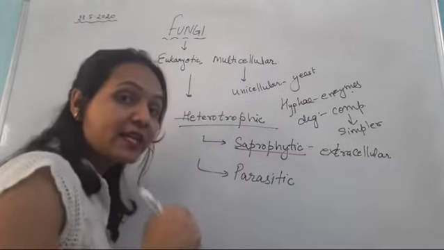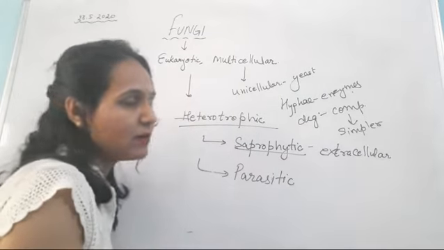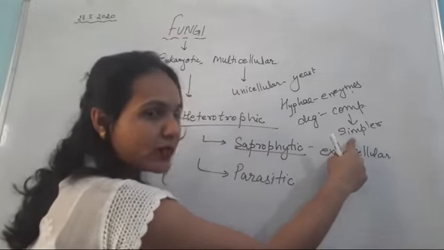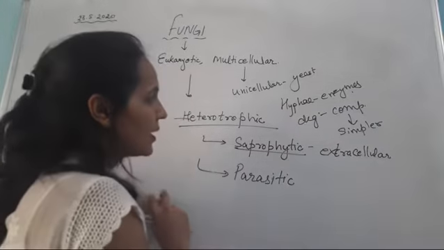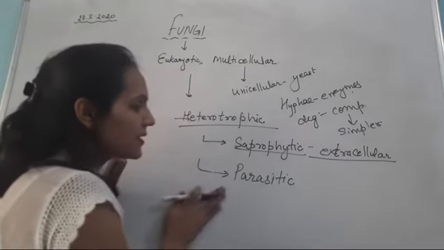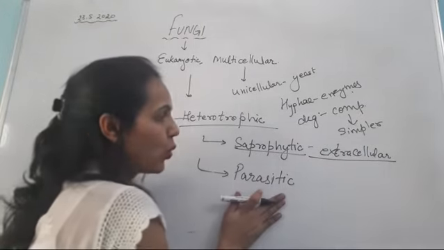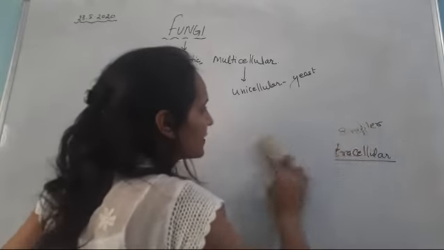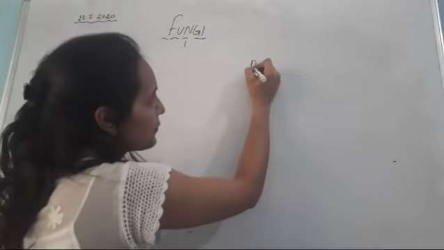That means they release the enzymes outside their body to degrade the organic matter, so that the complex molecules get converted into simpler ones, which they can absorb, right? So saprophytic is extracellular. Next is parasitic. That means they derive the nutrition from the host. Clear?